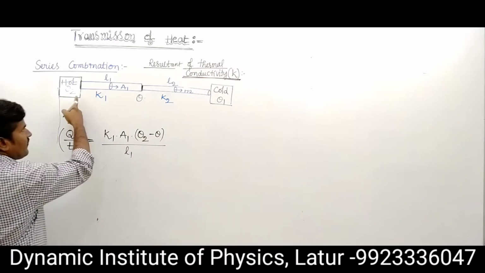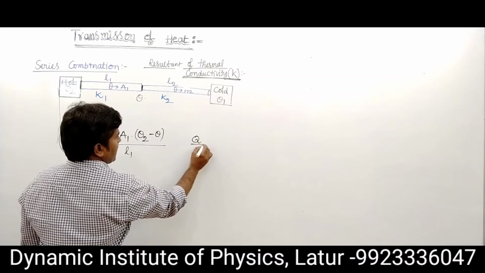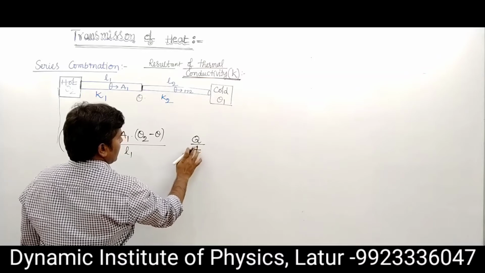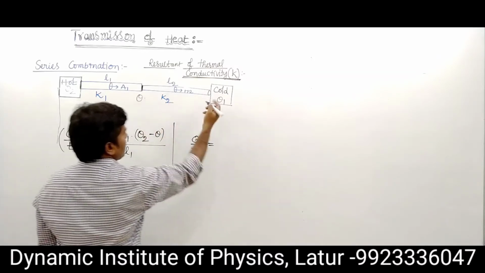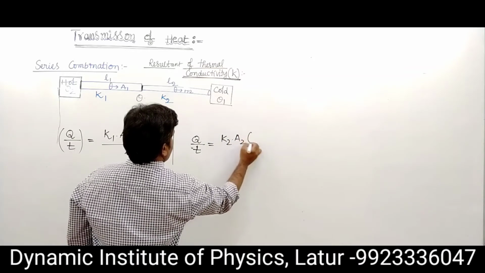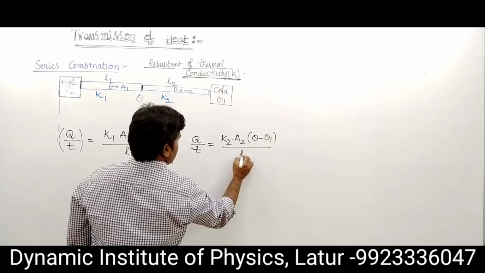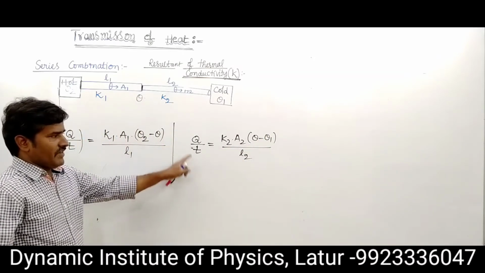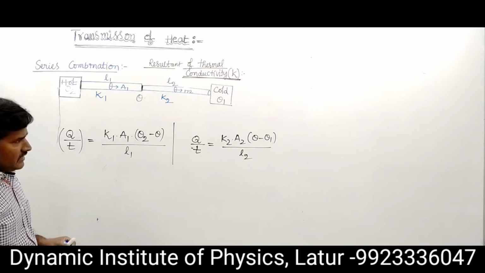For the second rod, the rate of transmitted heat current Q2 is K2 A2 into theta minus theta 1 upon L2.